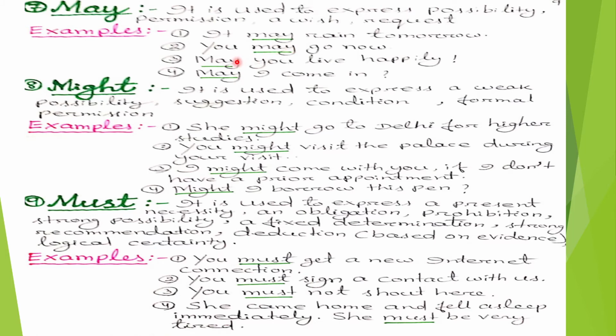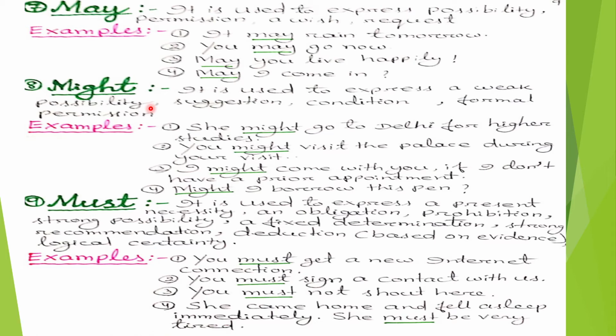Third sentence, may you live happily. In this sentence, may is used to express a wish. Fourth number, may I come in? In this sentence, may is used to express a request. Now, we will discuss the modal auxiliary verb might. It is used to express a weak possibility, suggestion, condition, and formal permission.